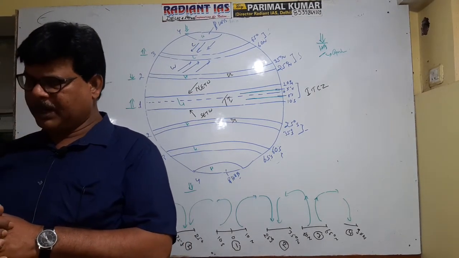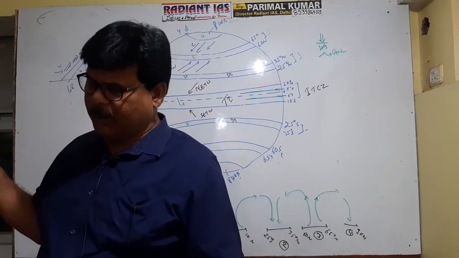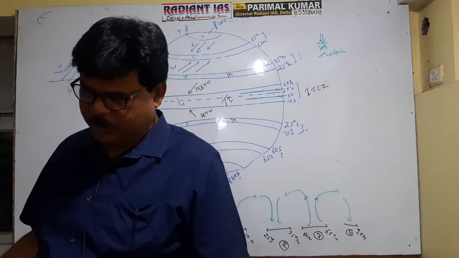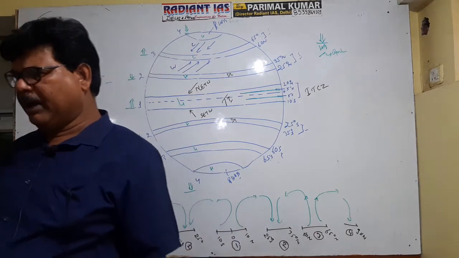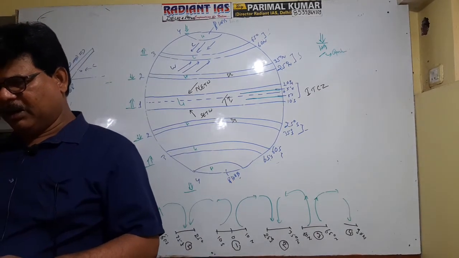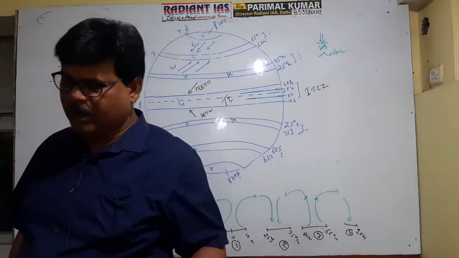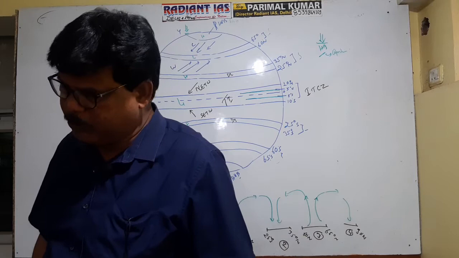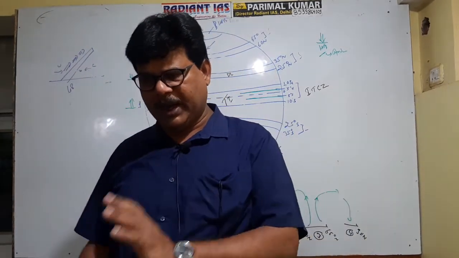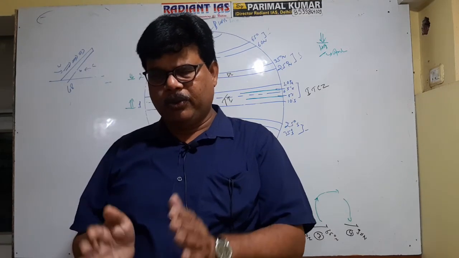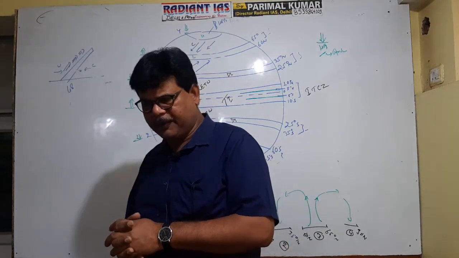Ekdam clear hai na? Right? So why is low pressure created in this zone? It is clear, it is due to two factors. One is due to the diversion of the wind, the deflection of the wind from the zone due to the curved nature. And the second explanation can be on the basis of front formation, because along the slope of the front there occurs a general tendency of the wind to uplift in upward direction. It is clear now, right? So what is the cause of why the low pressure belt is created here?